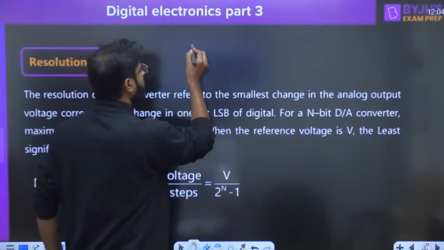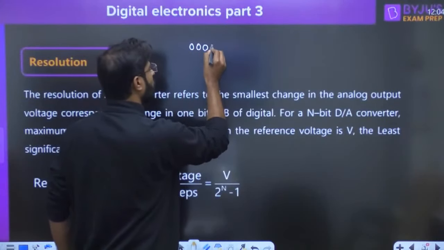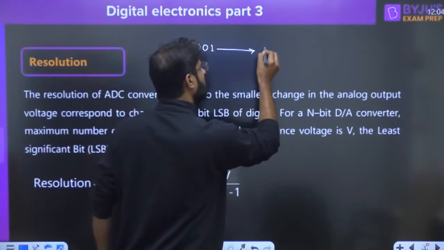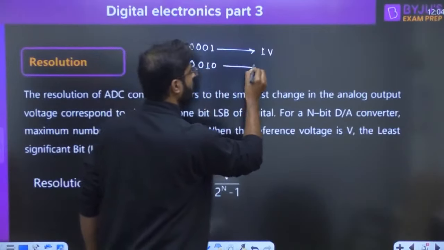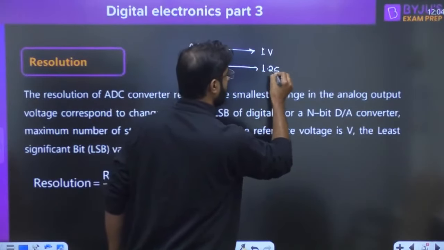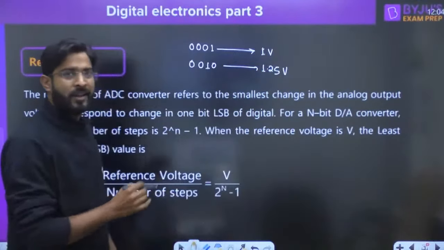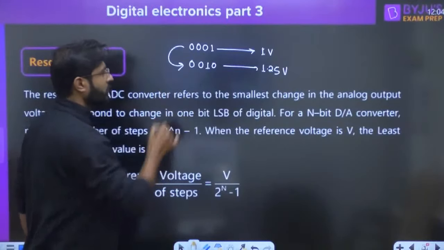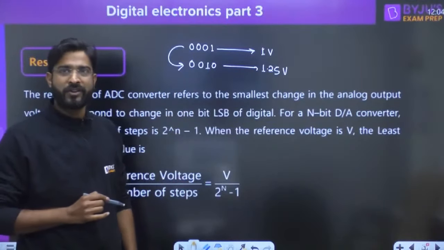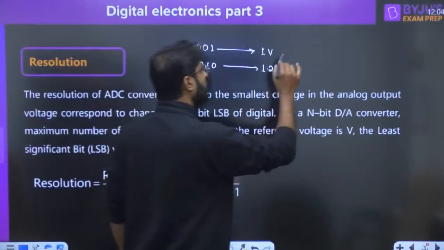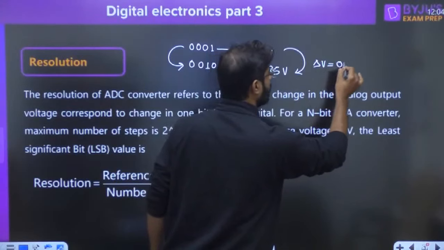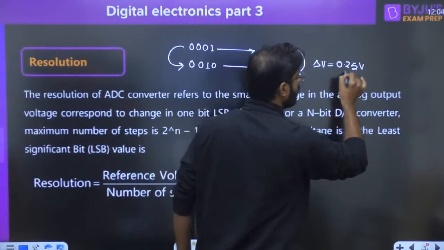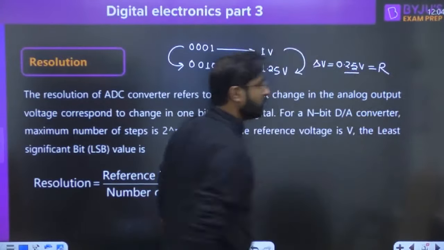Suppose 0001 is represented by 1 volt and 0010 is represented by 1.25 volt. So in the digital we are moving to successive numbers. Then how much analog voltage has changed? The change in analog voltage is 0.25 volt, and that 0.25 volt itself is called nothing but the resolution.